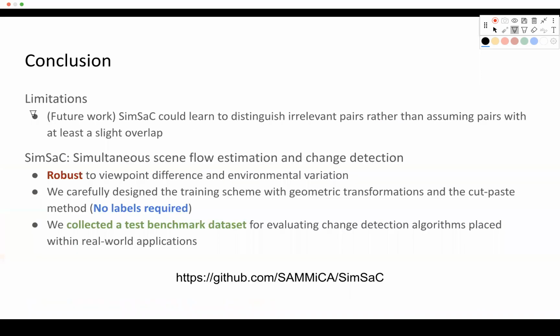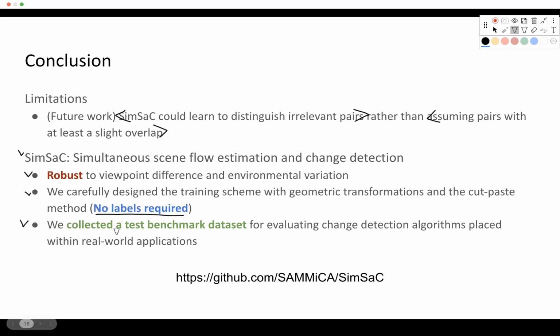The limitation of our work is that it assumes given pairs have at least a slight overlap. However, SIMSEC could learn to distinguish relevant pairs. And our SIMSEC network is robust to viewpoint difference and environmental variation. And we carefully designed the training scheme so no extra labels are required.